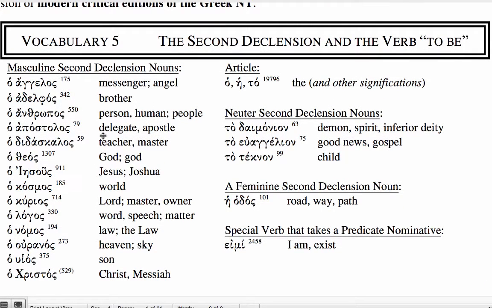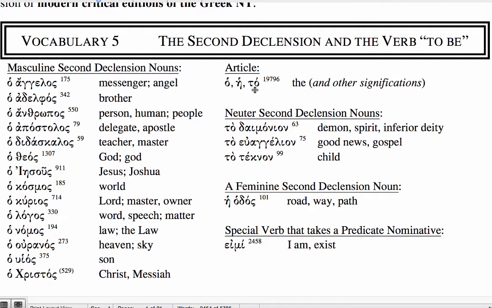At the front of them, you'll see the article, and that article will indicate their gender. There is one feminine second declension noun presented here and in the textbook. O angelos, o adelphos, o anthropos, o apostolos, o didaskalos, o theos, o Iesous, o kosmos, o kyrios, o logos, o nomos, o ouranos, o huios, o Christos.